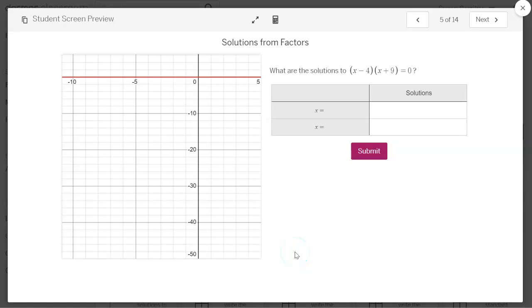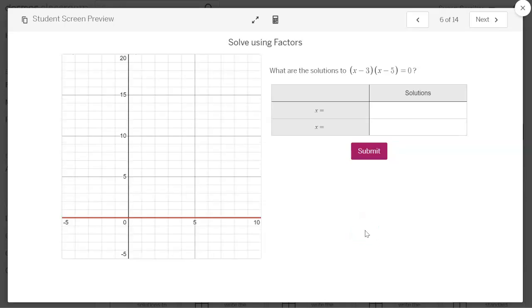All right, for this one, we're using factors to get our solutions, and then when we submit, the graph will check their answer. Doing it again, here are the factors. Can you use the factors to get the solutions? We don't really want them doing anything other than just looking at the equation to get these answers. So if they're having to graph these, we definitely want to have conversations, because those factors do reveal these solutions.